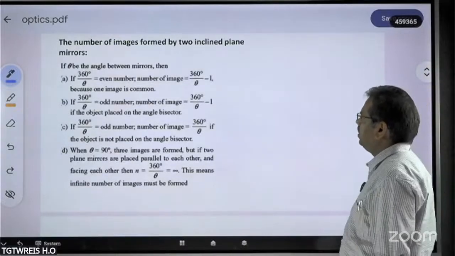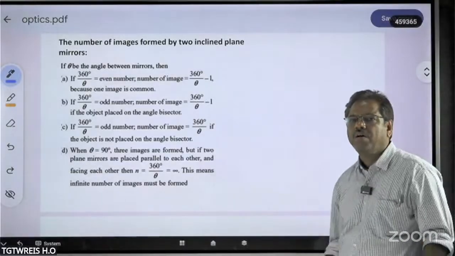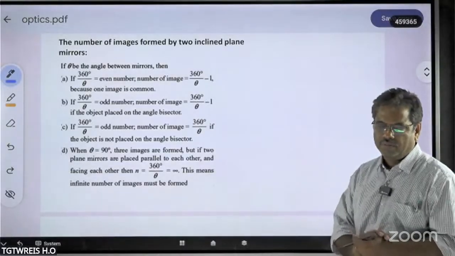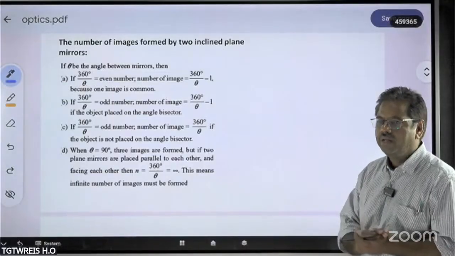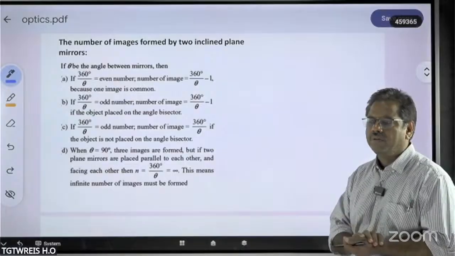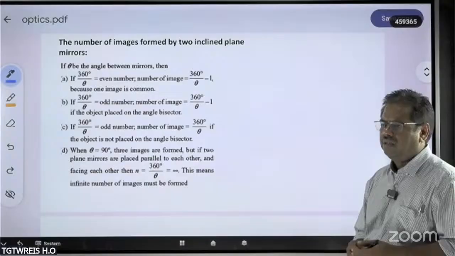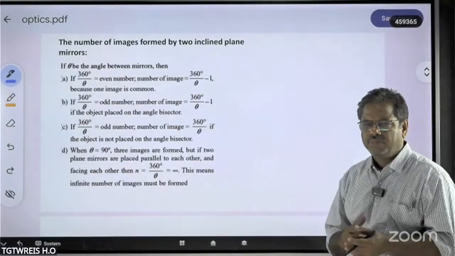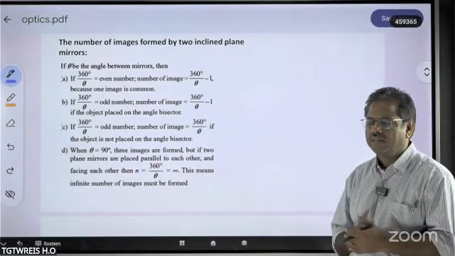So, number of images formed by two inclined plane mirrors. Say for example, we have a combination of two plane mirrors. Whenever we have a combination of two plane mirrors, how many images will be formed? I think you have already seen this, for example, in museums or in some places like lifts.